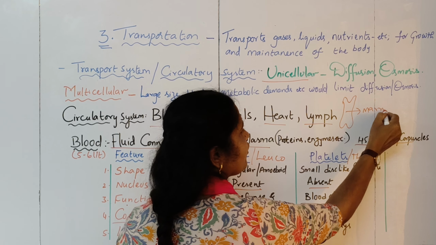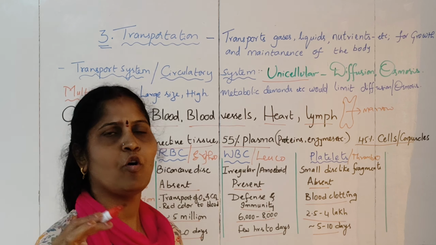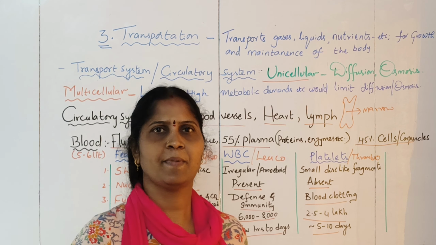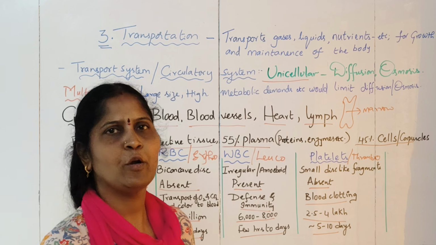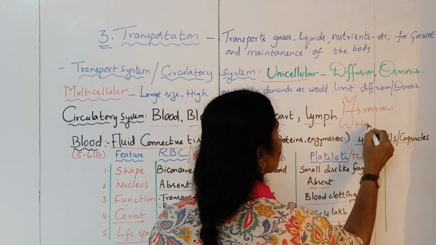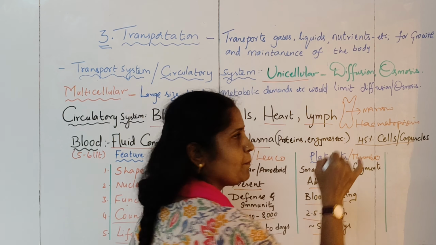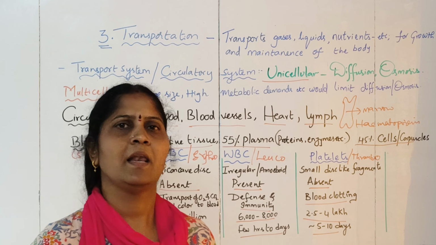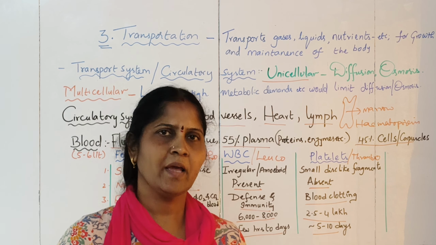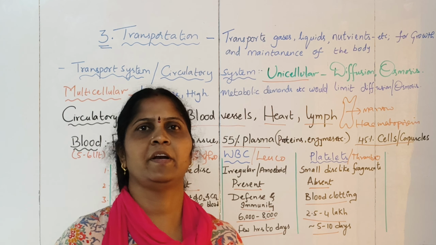The bone marrow of long bones will help in formation of new blood cells by the process which is called hematopoiesis. By hematopoiesis, these will be made continuously after the lifespan is over. So like this, the blood will be replenished every time.